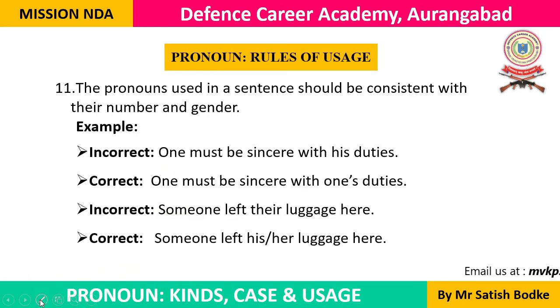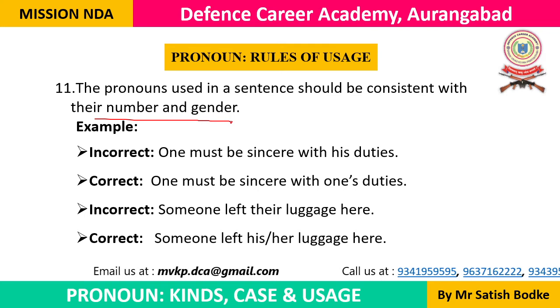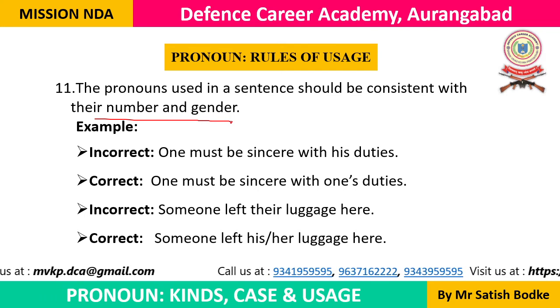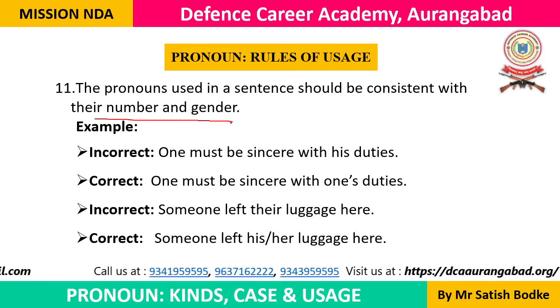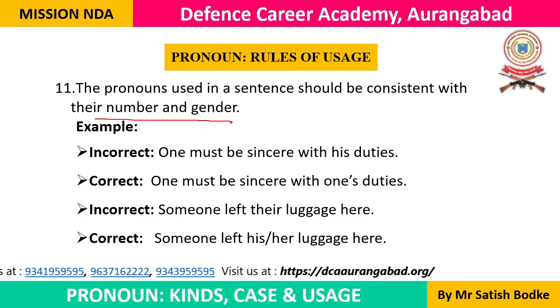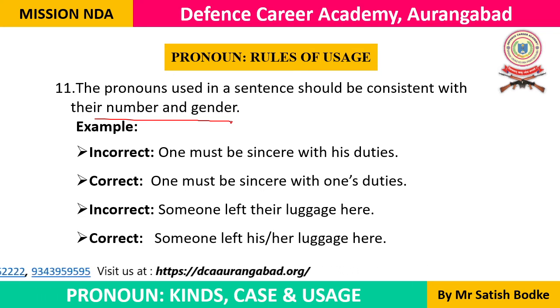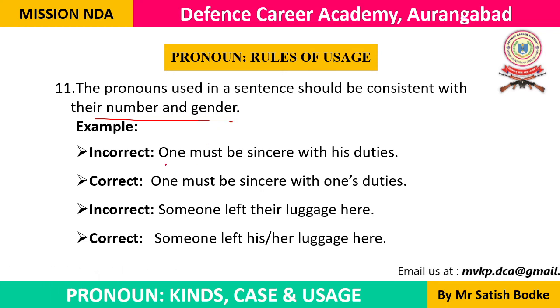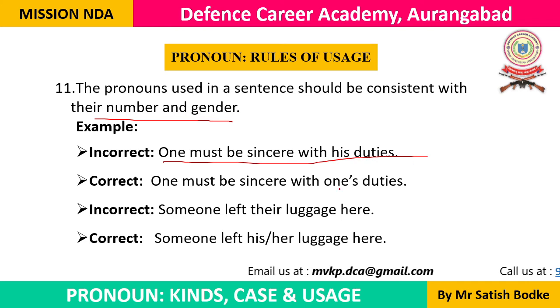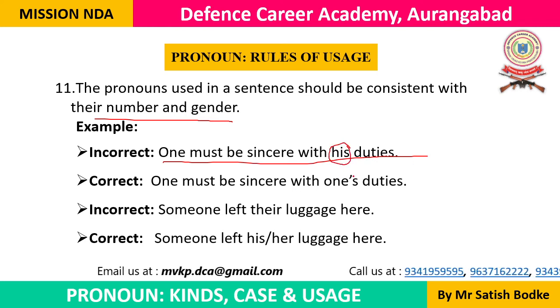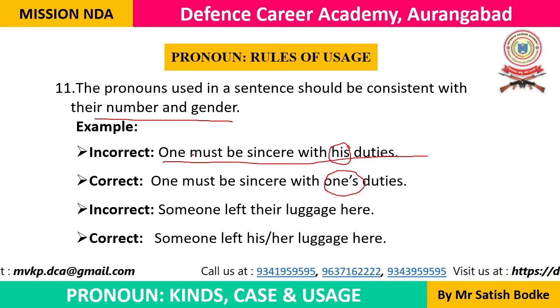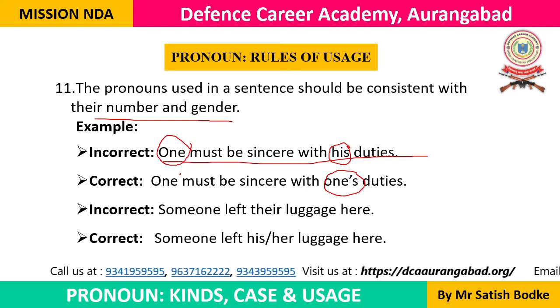Now rule number 11. The pronouns used in a sentence should be consistent with their number and gender. जितने भी pronouns हम sentence में use करेंगे वो सारे pronouns जो है उनके जो number है ना वो number similar होने चाहिए. Okay, they should be consistent. जैसे let's take one example here. Incorrect and correct, we'll find the difference. One must be sincere with his duties. With his duties नहीं. One must be sincere with one's duties. The pronoun is one. One means anyone.